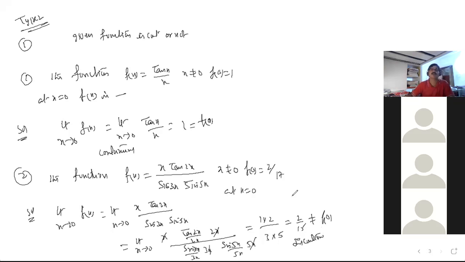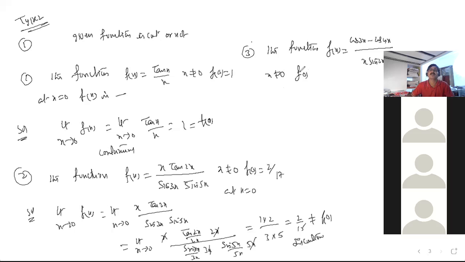Similar to this, I would like to give another. You see this one, the third one. The function f of x is equal to cos 3x minus cos 4x divided by x into sin 2x, and x is not equal to 0.